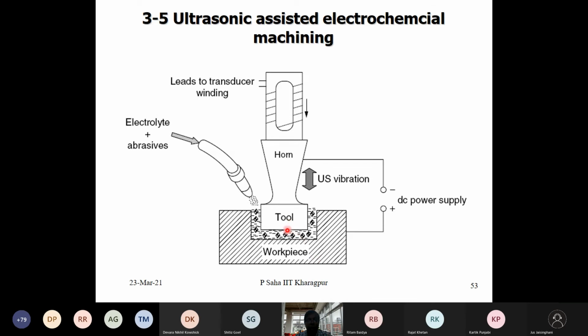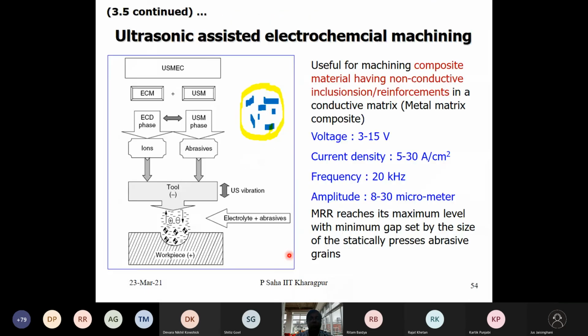Why are we doing this? When the tool oscillates here, and since the gap is very small, the abrasive grits are going to hammer onto the workpiece, and because of the vibrations they are automatically withdrawn. Again they come down, hammer, and transfer energy onto the workpiece. This process is suitable for some brittle metal matrix composites.